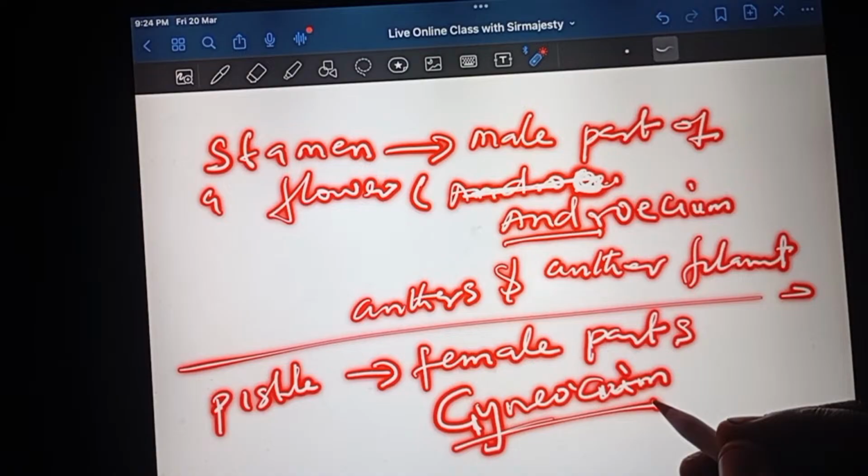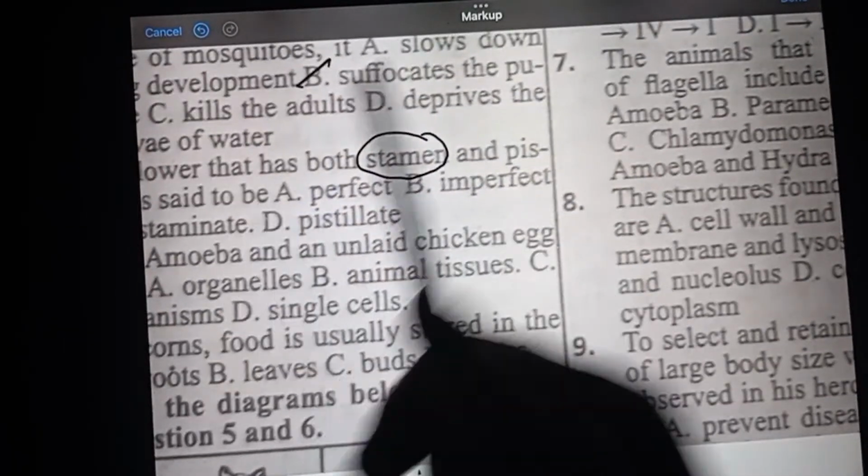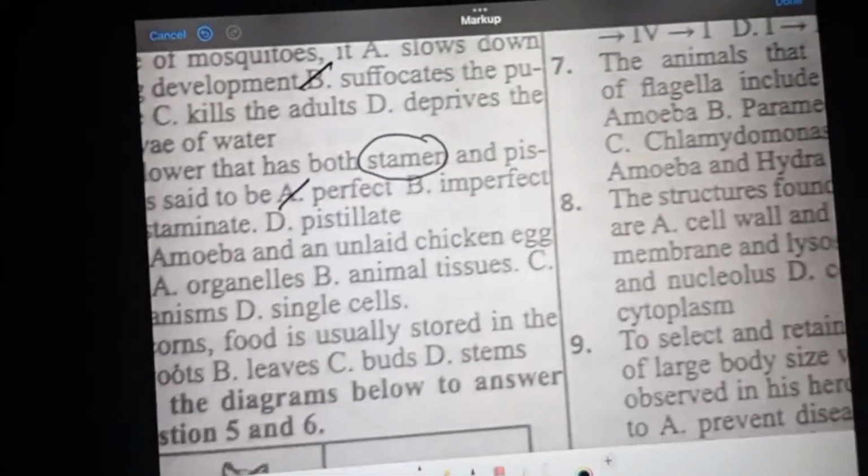Now, when a flower has both the stamen and the pistil, such a flower is said to be a perfect flower, or a hermaphrodite, or a bisexual flower. Bisexual flower that has both the male and female, and hence we refer to it as a perfect flower. Looking at the options, they say A, perfect. That's the correct answer.